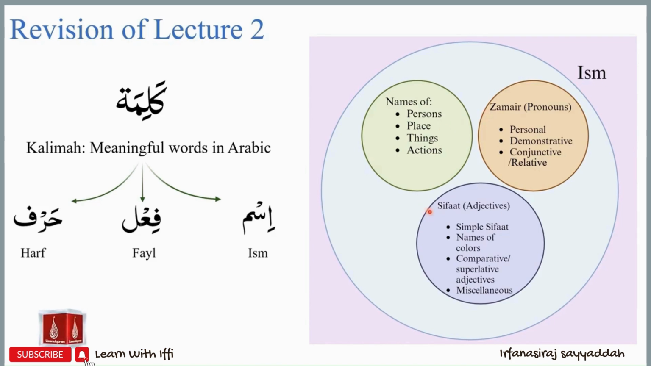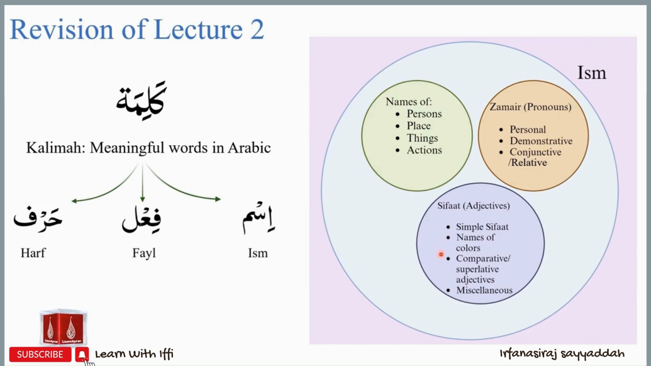Ism will also include a category of sifat or adjectives. These can be simple sifat, for example the word saleh, which means pious, or the word jameel, which means beautiful. Sifat will also include the name of colors, for example aswad, which means black.